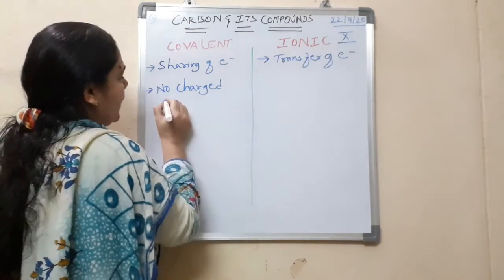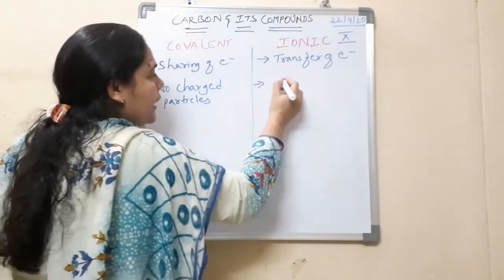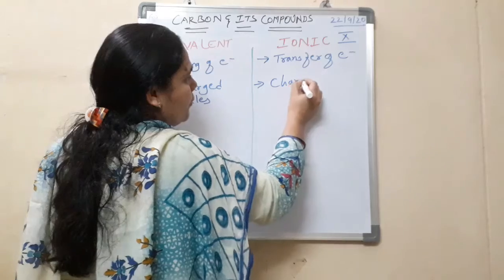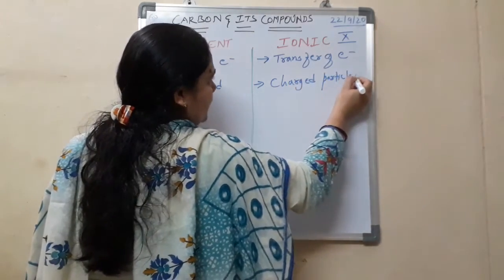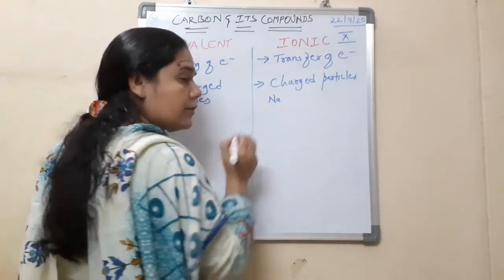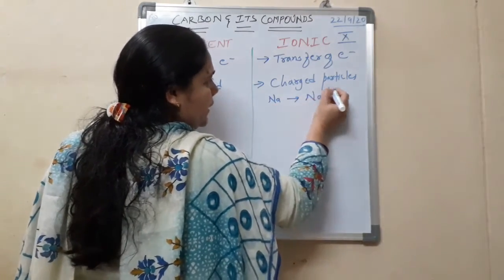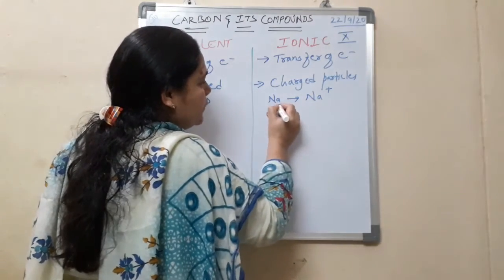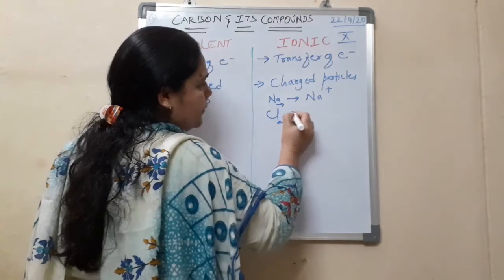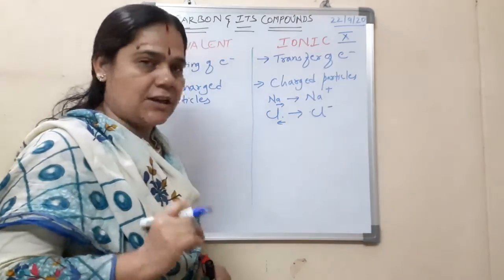Sodium upon donating becomes an Na plus ion. Similarly chlorine accepts, so it becomes chlorine minus, a charged particle.